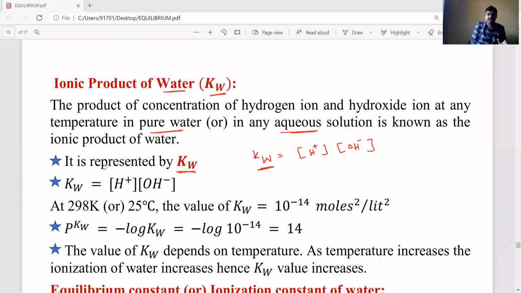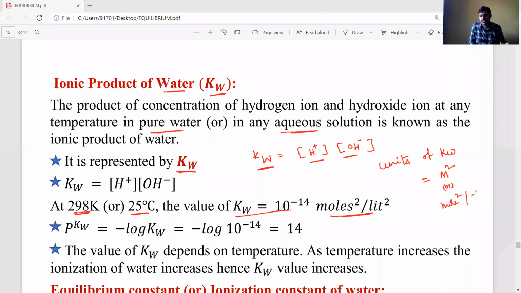Okay, at room temperature, meaning 298 kelvin or 25 degrees Celsius, the Kw value is fixed. The Kw value is 10 to the power of minus 14. Concentration is in terms of molarity, with units of mole per liter. So molarity into molarity means mole square per liter square. So the units of Kw are mole square per liter square.